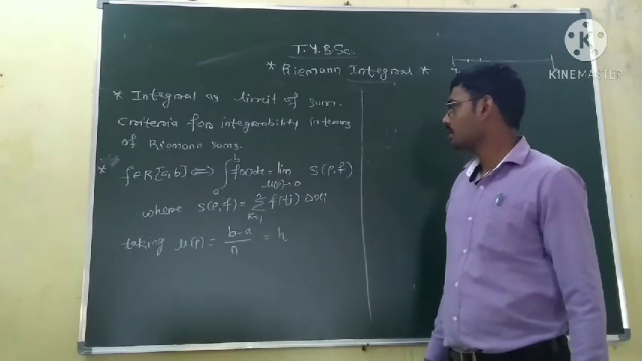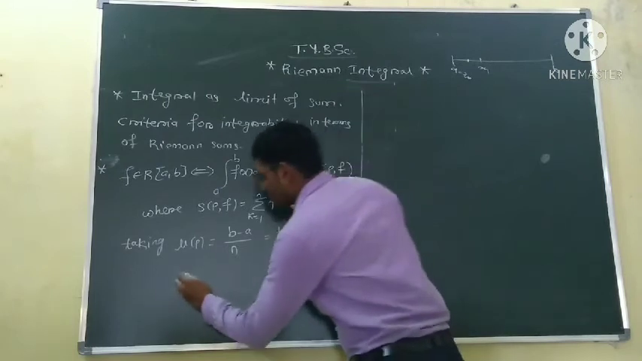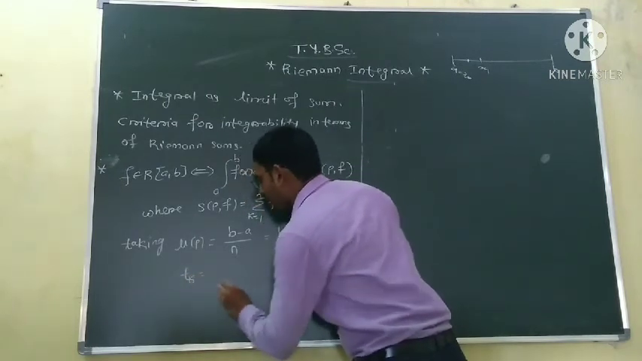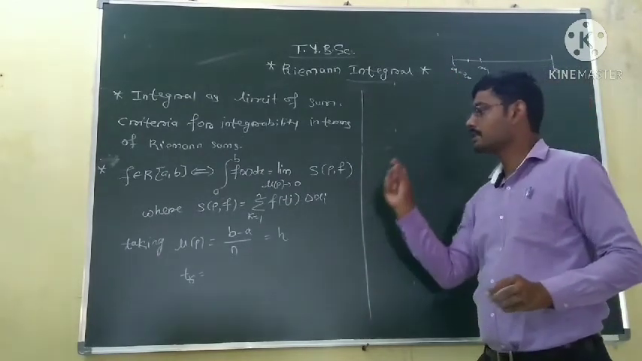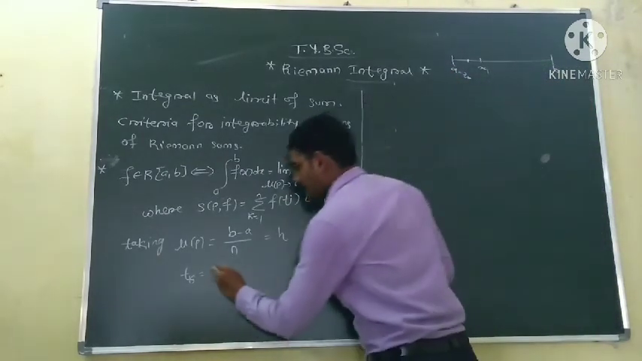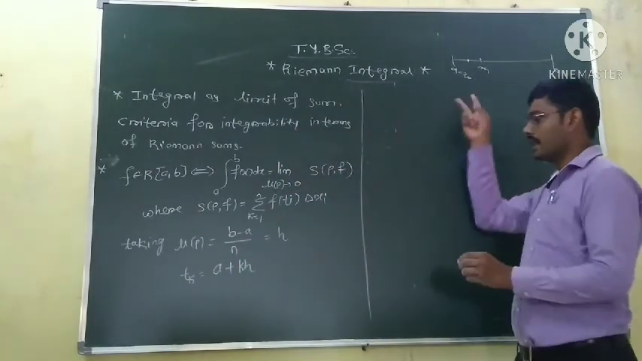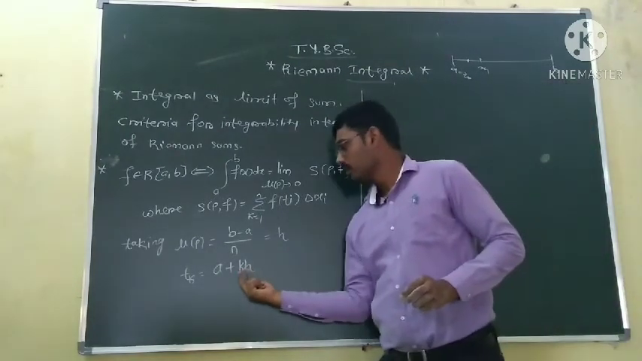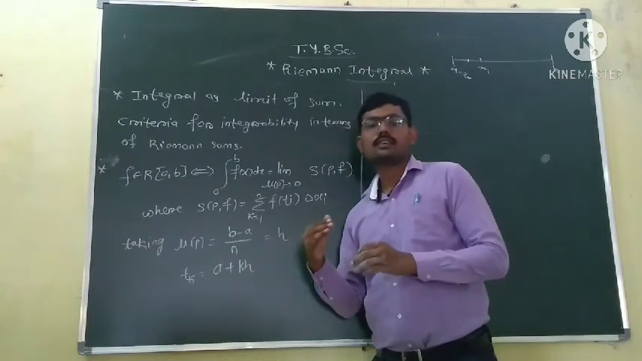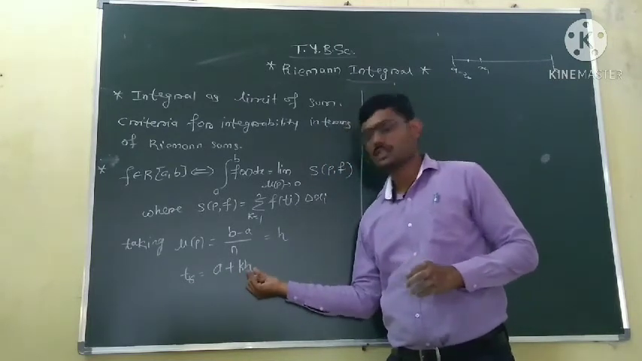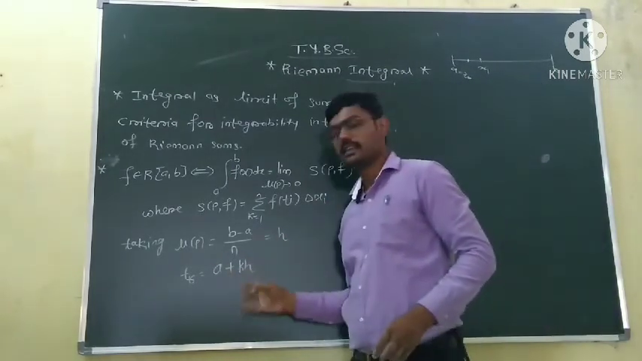Okay, also this point ti, or we can say tk. So tk will be equal to the first point plus k times the length of the interval. The first point is a, plus k times the length of each interval, which is h. So tk is equal to a plus kh.